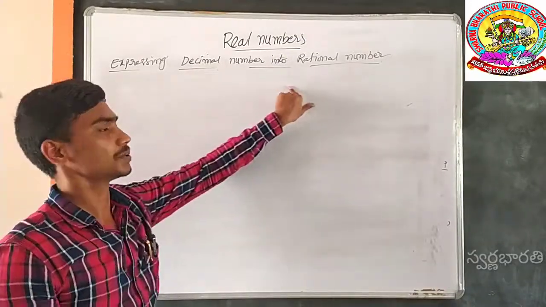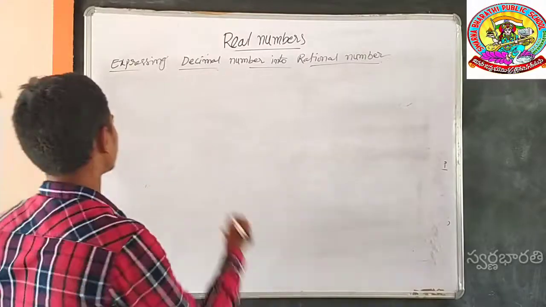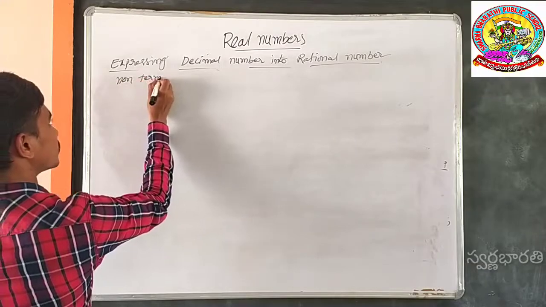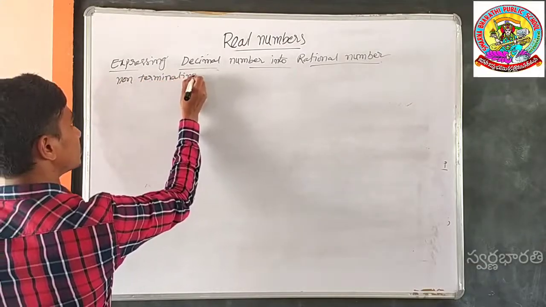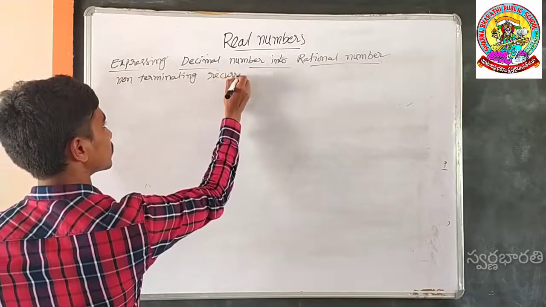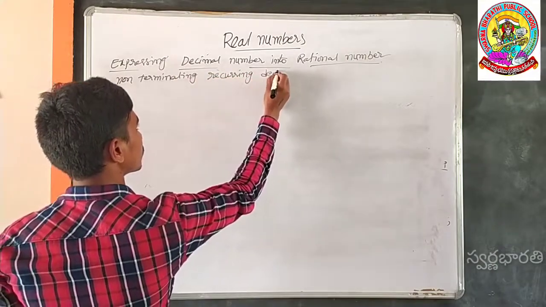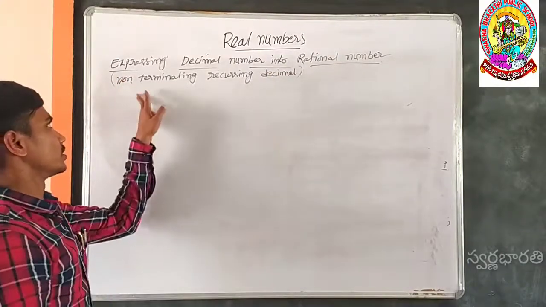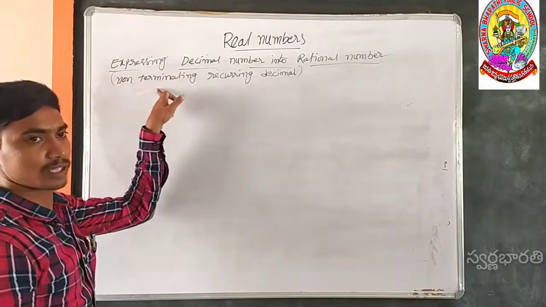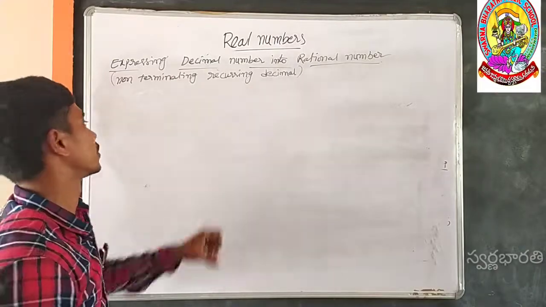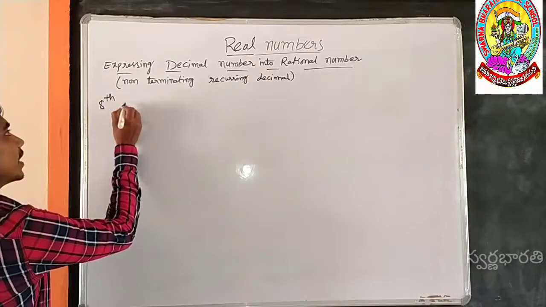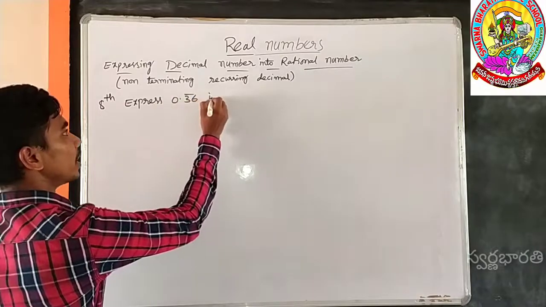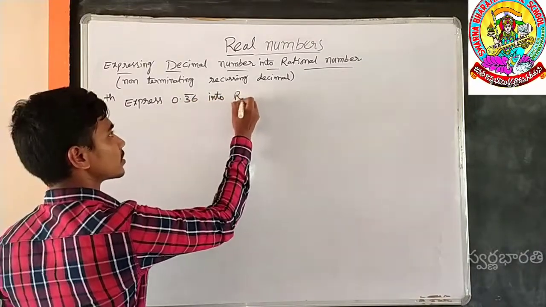Expressing a decimal number into a rational number. Second category, non-terminating recurring. In this case, the given decimal is a non-terminating decimal, but it is a recurring one. So how can we solve it? Express 0.36 bar into a rational number.